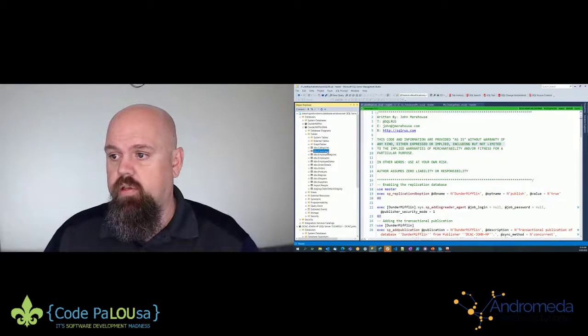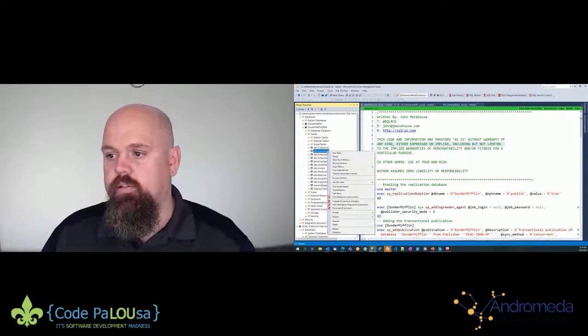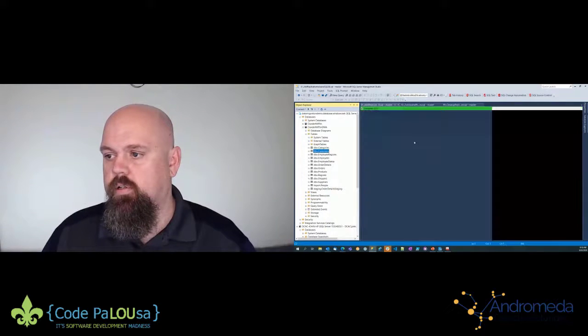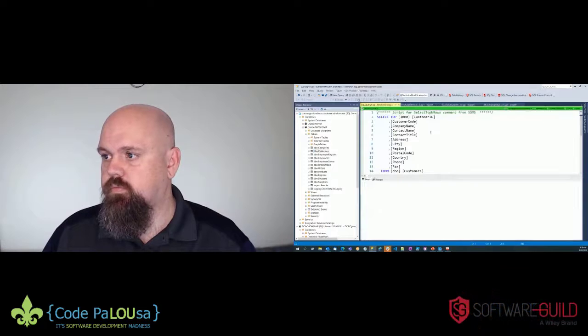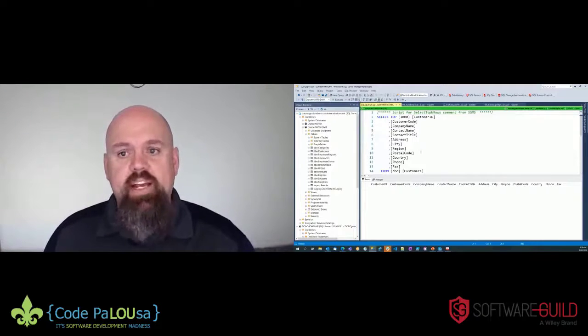And if I right click this, come on. Come on, computer. Oh. I don't have any data. So I've got the schema, so the structure's there, but I don't have any data.